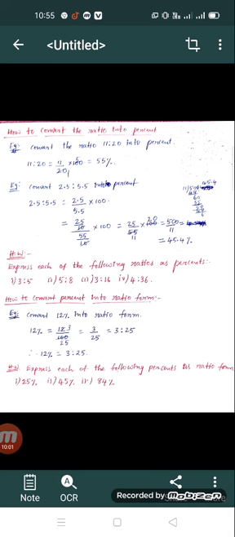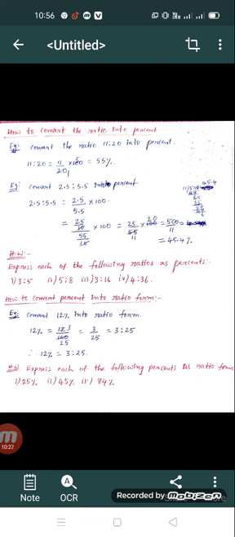Okay, so see students, some homework problems are given here. Express each of the following ratios as percents. So these 4 problems you have to do with the above process similarly. Okay, and the next process is how to convert percent into ratio form. So this is the reverse process.